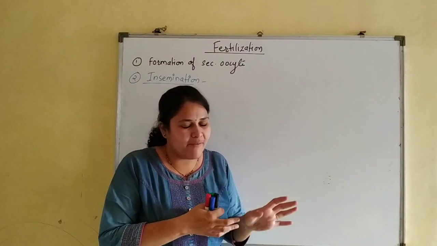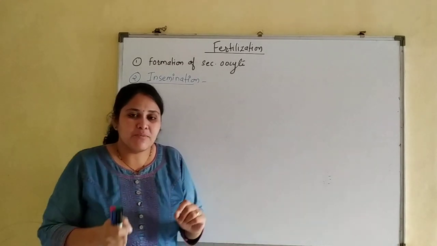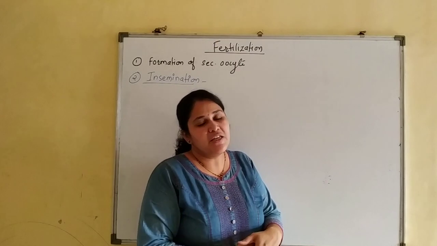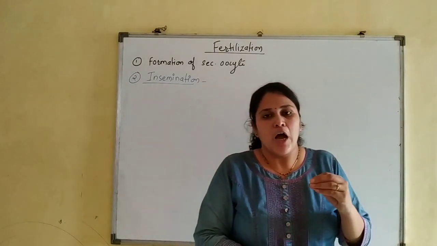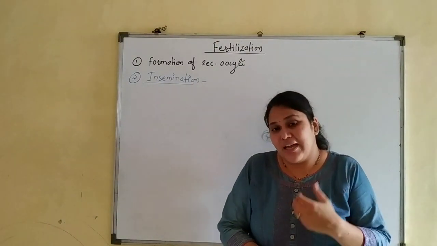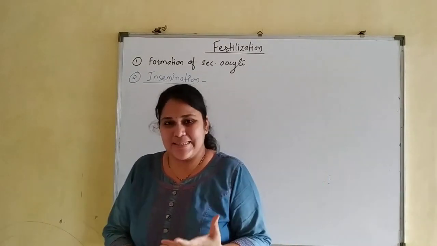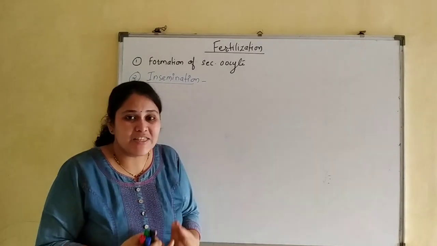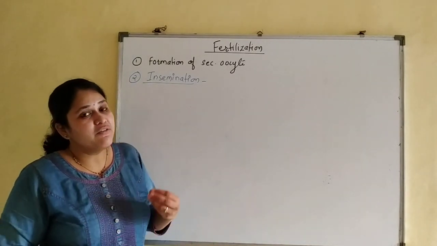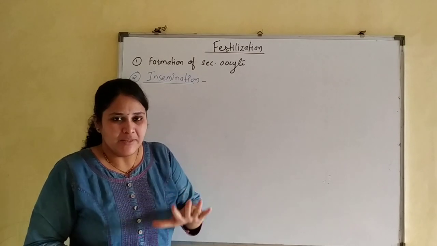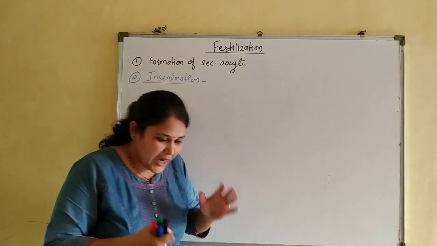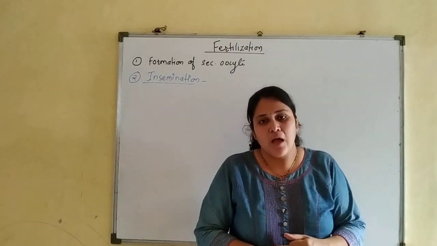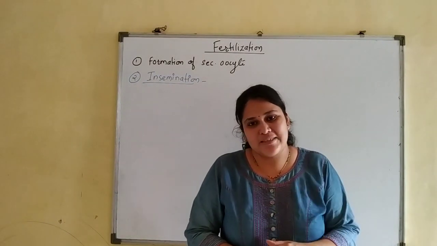is not sufficient. Once sperms are deposited in the vagina, they undergo a physiological change, a process of activation. That process is known as capacitation. So capacitation is the physiological activation of sperms in the female reproductive tract. Unless and until sperms undergo capacitation, they are not able to fertilize the egg cell.